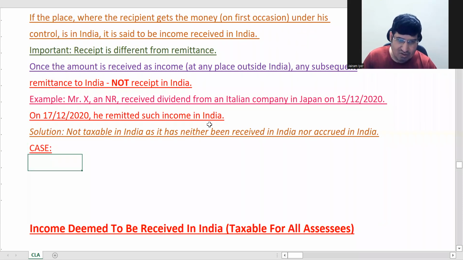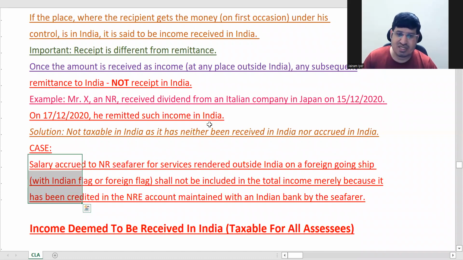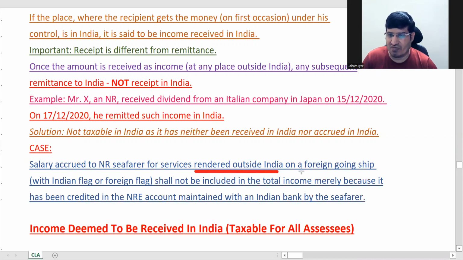This is just a case law; it was a decided case. It was the case of a seafarer, a non-resident sailor. He rendered service outside India on a foreign going ship.